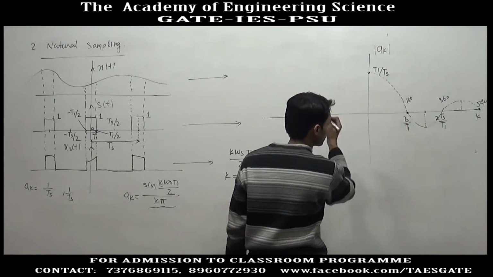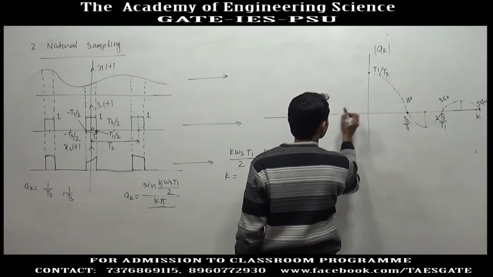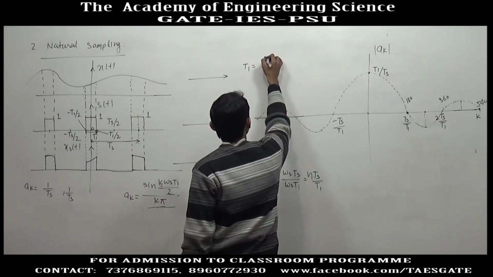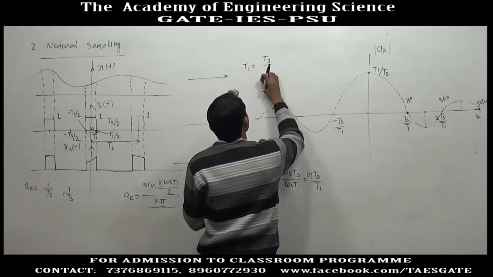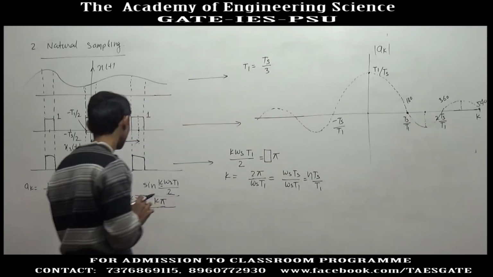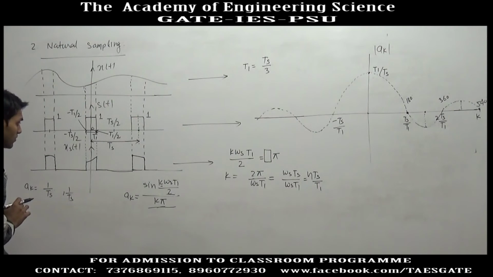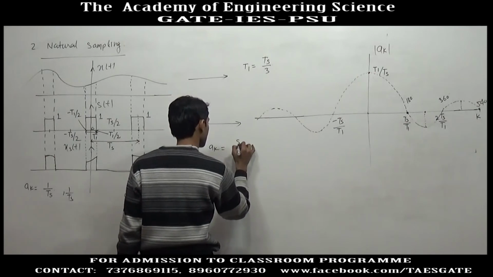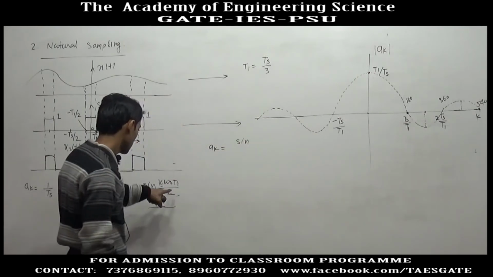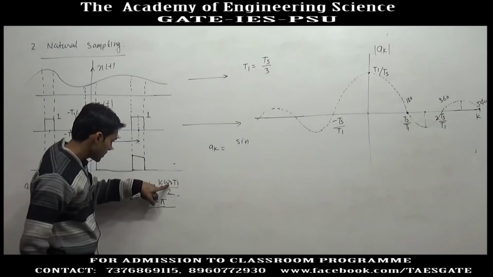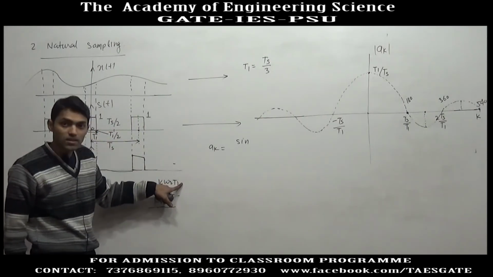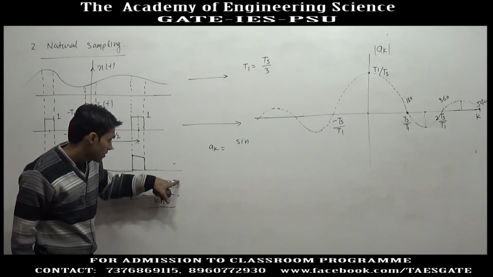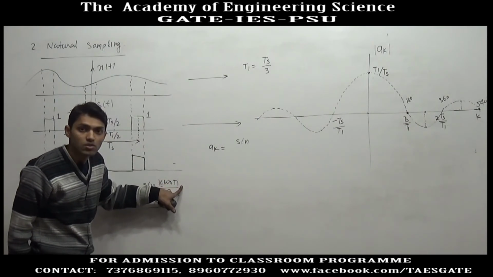Similarly, we will plot it on the negative axis. Suppose T1 equal to Ts by 3. If we put T1 equal to Ts by 3, we will get ak as sine. Omega s Ts gives 360 degrees, omega s Ts by 2 gives 180 degrees, but instead of Ts we are putting T1 equal to Ts by 3.